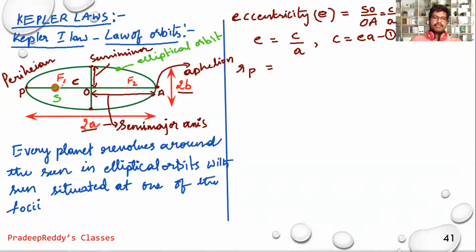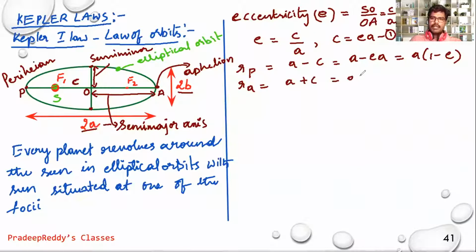RP is the distance of the sun from perihelion. RP can be written as A minus C, which is equal to A minus EA. If I take A common, it is A into 1 minus E. And the distance of aphelion can be written as A plus C, which is equal to A plus EA. This is A into 1 plus E. So I am writing the distance of perihelion and the distance of aphelion in terms of eccentricity, where eccentricity is E.